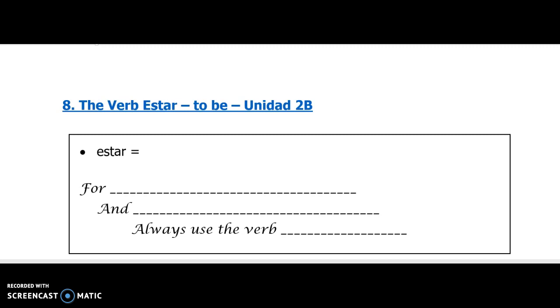This is something you know, but you don't know you know. Alright, so let's start with estar. First off, what it means. We have an AR ending verb, and estar translates as to be. Alright? Whoa, hold up, wait a second.